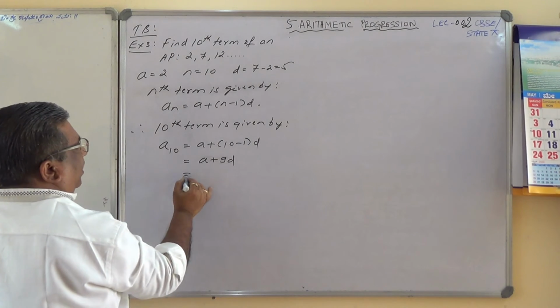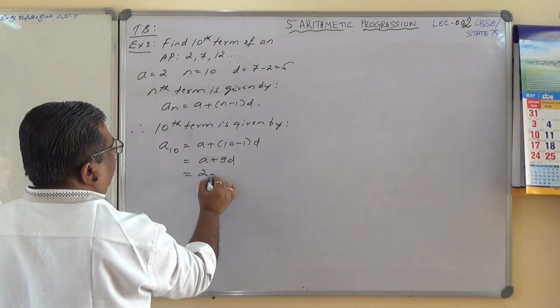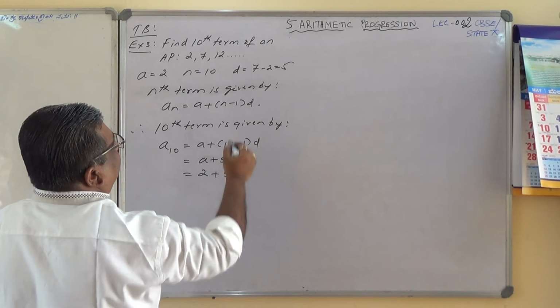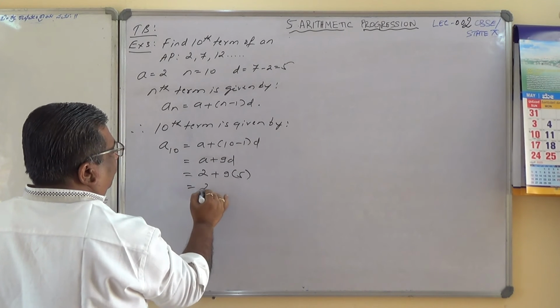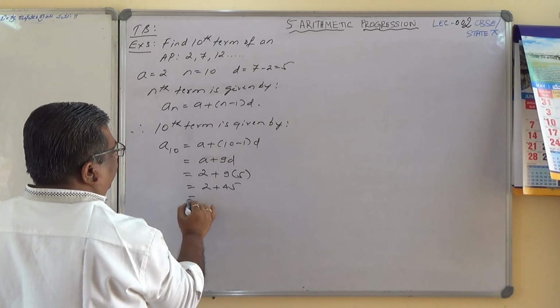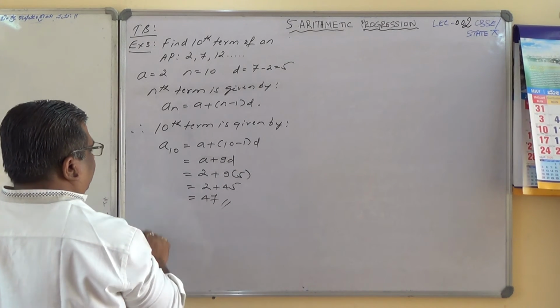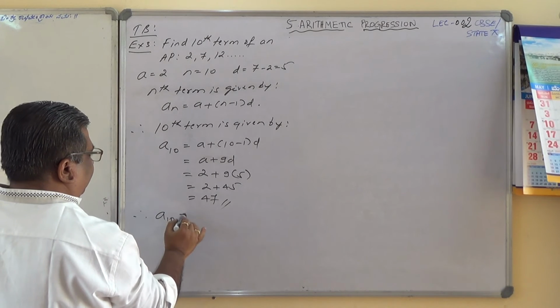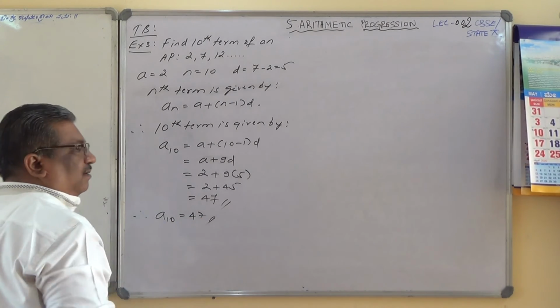Here a is 2, so 2 plus 9 times the common difference 5, so 2 plus 45, which is 47. So therefore a_10 equals 47 is the answer.